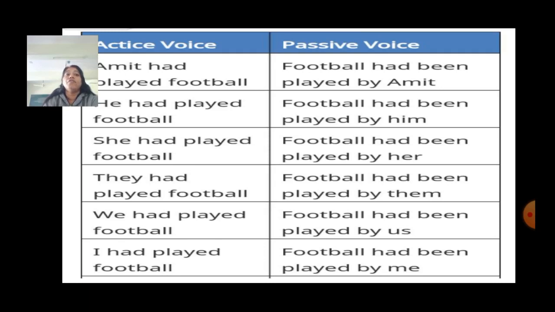That is, football had been played by him. She had played football. Football had been played by her. They had played football. Football had been played by them. We had played football. Football had been played by us. I had played football. Football had been played by me.